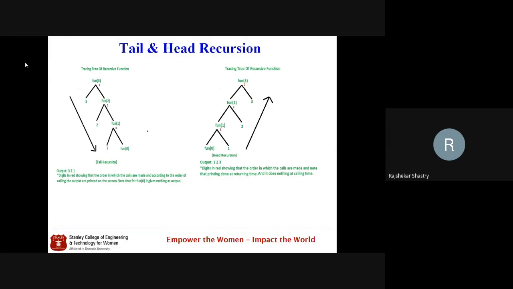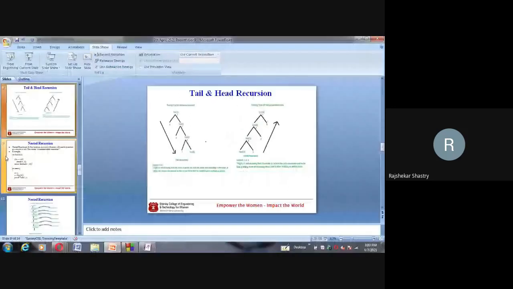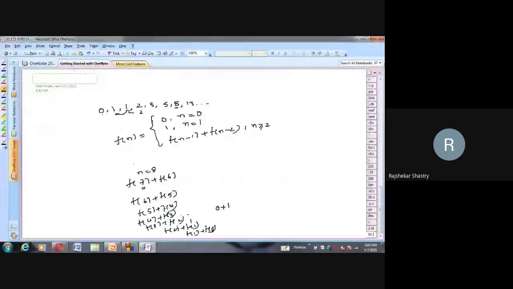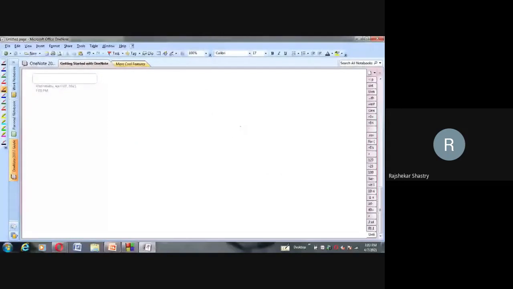But tail recursion, you observe that. Start from fun 3, then print the left portion, then come to the right portion, call the function. So let me see this. I can imagine it like this, or you can understand this as what breadth and depth first fashions are. So the tail recursion goes like this. F of 3 is what? From the main function we called f of 3. And here f of 3, what it will do in the tail recursion, first it prints the 3 value, then goes to the right side and calls the same function by reducing its value by 1. So f of 2 will come.